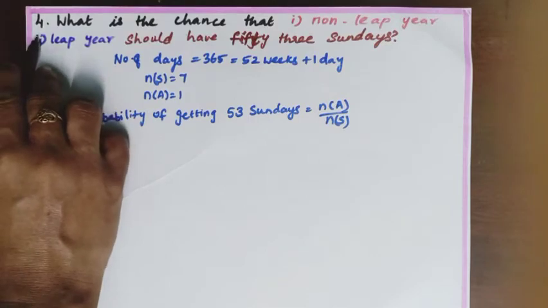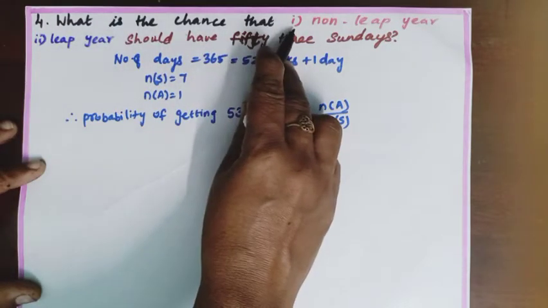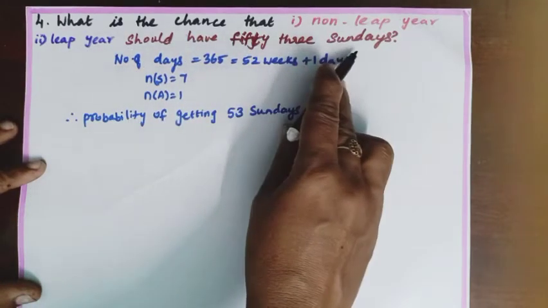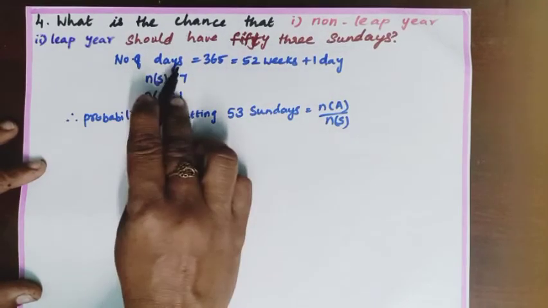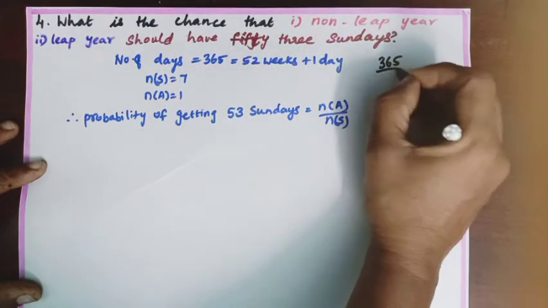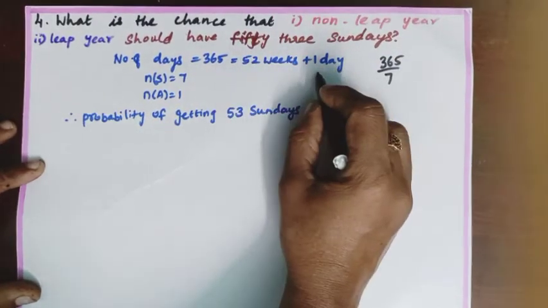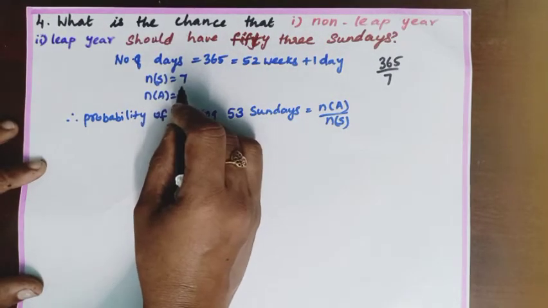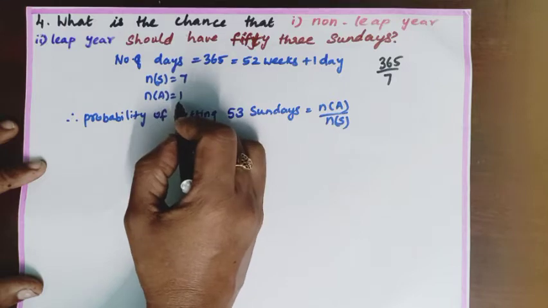Sum number 4. What is the chance that first subdivision non-leap year, second subdivision leap year should have 53 Sundays? Number of days is 365. 365 by 7 gives 52 weeks plus 1 day. N of S is equal to 7. N of A is 1.